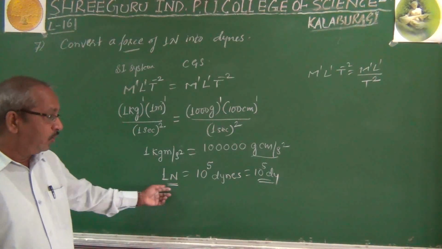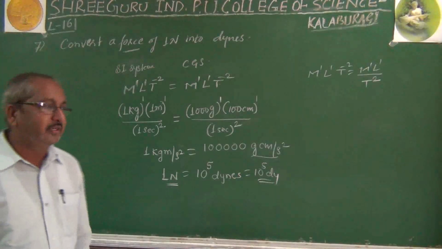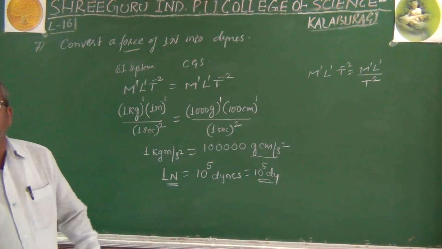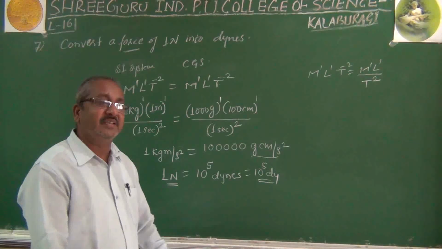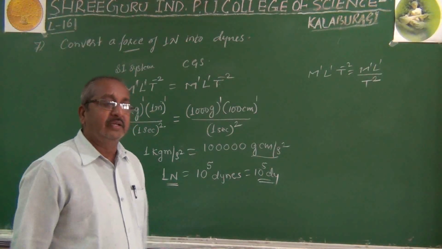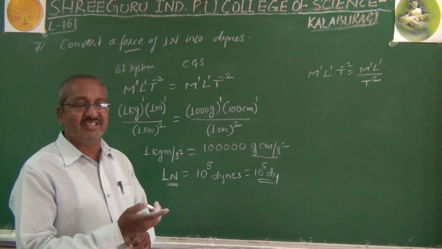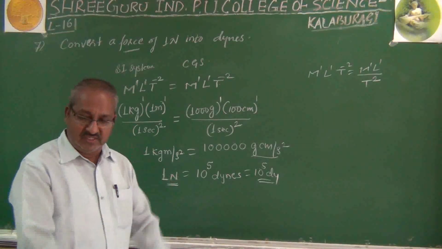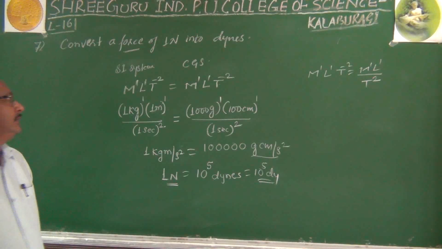This equation, 1 Newton equal to 10 to the power 5 dynes, you have to use it, so that you can get the conversion of one system of units to another system. Basically, in general, it is very easy to convert from the CGS system to the SI system or from the SI system to the CGS system, and that is mainly what they will ask for.